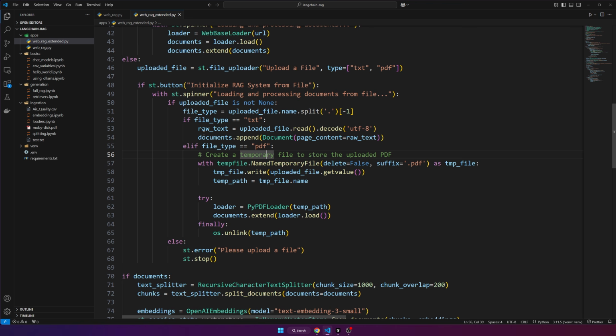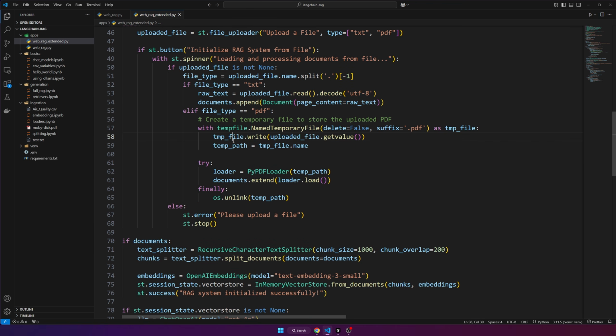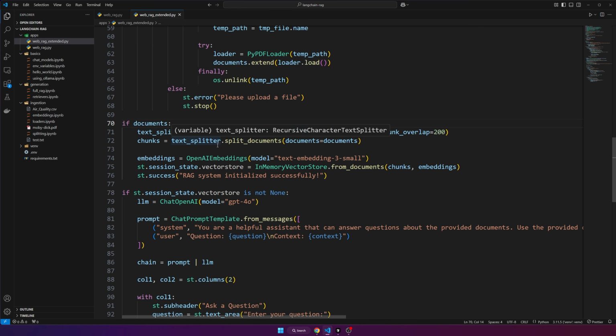If it's a text file, we'll just take the raw text and create a document out of that. Or if it's a PDF, we're going to create a temporary file and get a document out of that. And then finally, once we have documents, we're going to split the documents into chunks, use our embedding model and our vector store to store them into memory as embeddings.